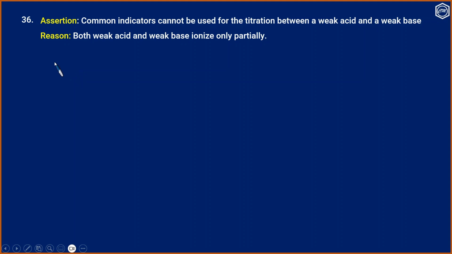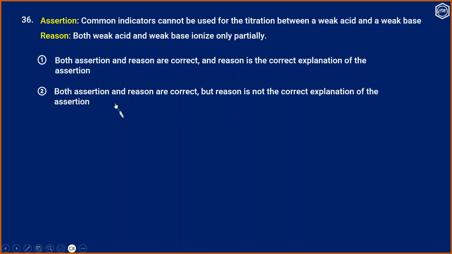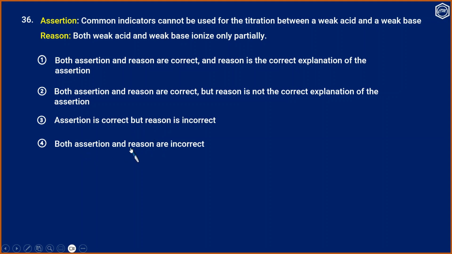Question number 36. Assertion: Common indicators cannot be used for titration between a weak acid and a weak base. Reason: both a weak acid and weak base ionize only partially. Option 1. Both assertion and reason are correct, and reason is the correct explanation of the assertion. Option 2. Both assertion and reason are correct, but reason is not the correct explanation of the assertion. Option 3. Assertion is correct, but reason is incorrect. Option 4. Both assertion and reason are incorrect.